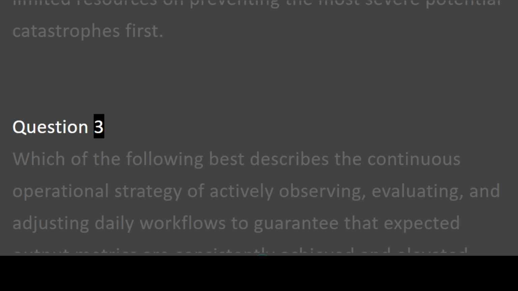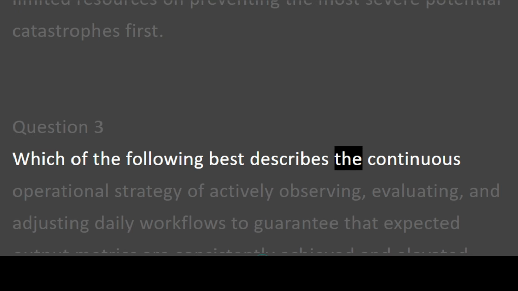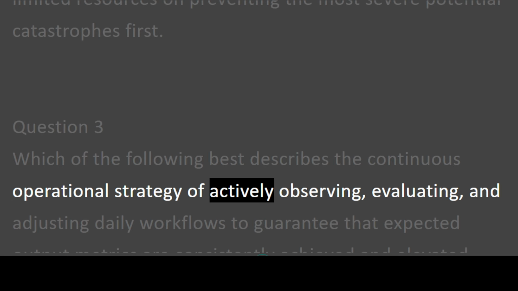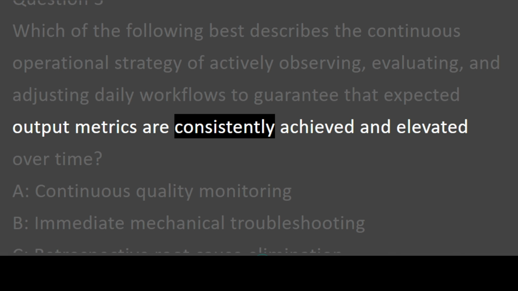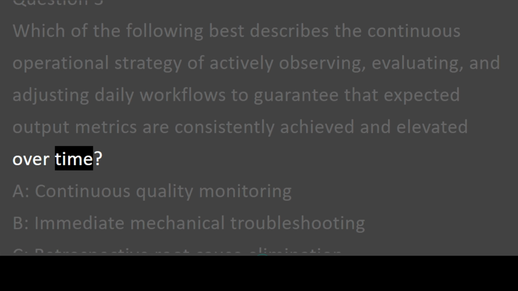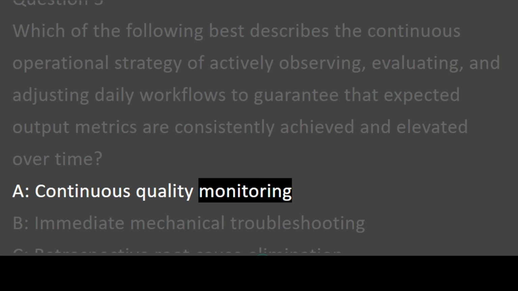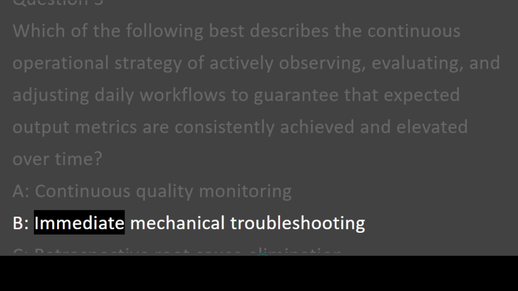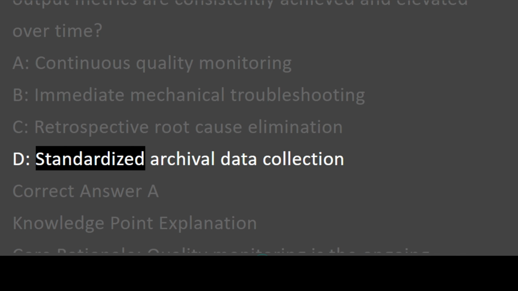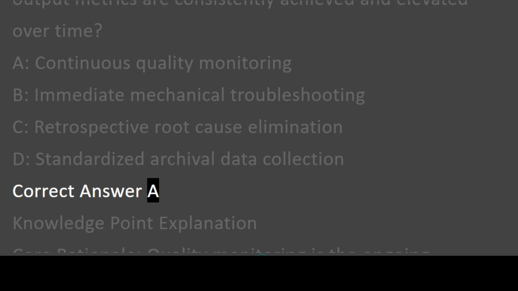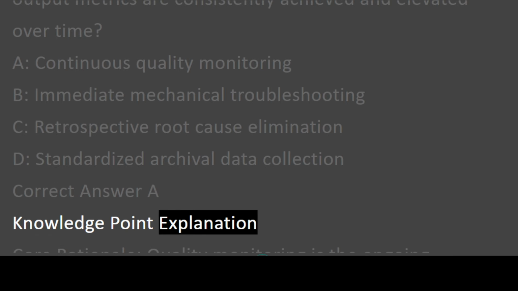Question 3. Which of the following best describes the continuous operational strategy of actively observing, evaluating, and adjusting daily workflows to guarantee that expected output metrics are consistently achieved and elevated over time? A. Continuous quality monitoring. B. Immediate mechanical troubleshooting. C. Retrospective root cause elimination. D. Standardized archival data collection. Correct answer A. Knowledge point explanation.